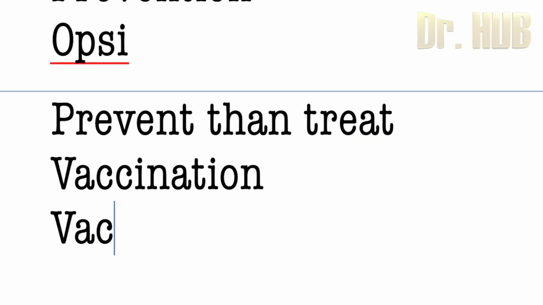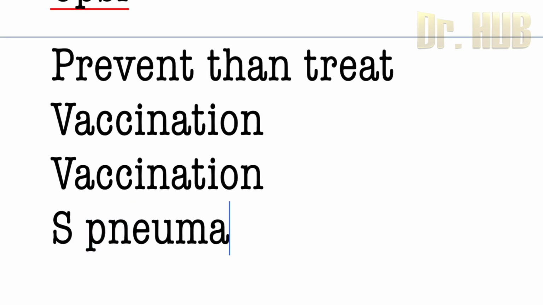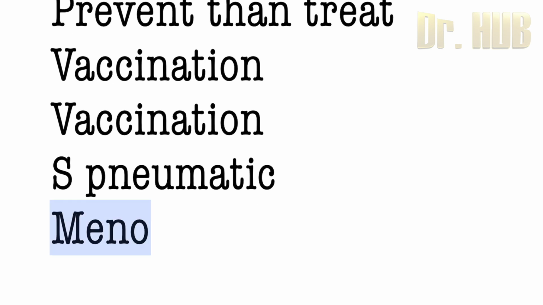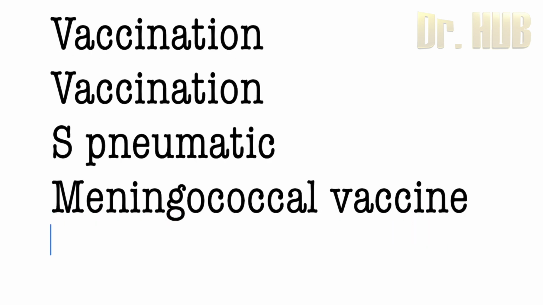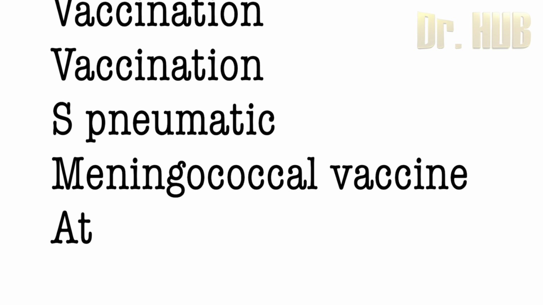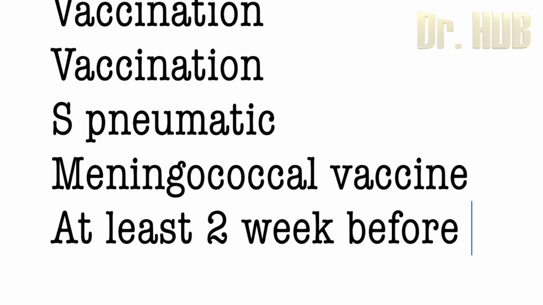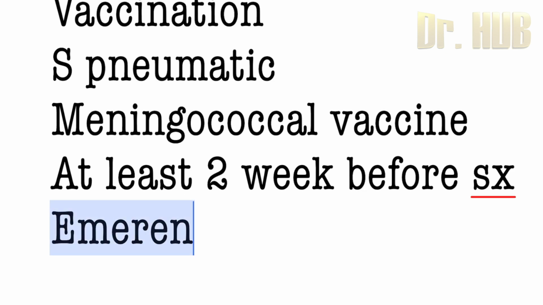Now, what is the best time for vaccination? Vaccination against S. pneumoniae, the pneumococcal vaccine, as well as N. meningitidis, the meningococcal vaccine, and H. influenzae, the Hib vaccine, and influenza, the flu vaccine, are strongly recommended and should be administered at least 2 weeks before surgery in elective cases, or at least 2 weeks after the surgical intervention in case of emergency.